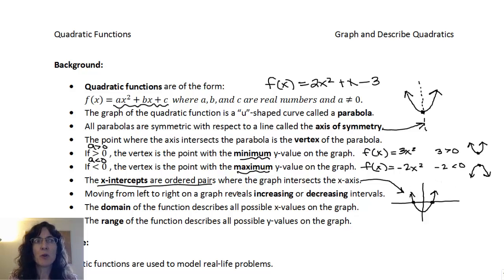When I go from left to right on this graph, so when I'm headed in this direction, you can see that it's going down. And then when it hits the y-axis, then it starts to go up again. So this one is decreasing and then increasing. And for intervals, so for this interval to the left of the y-axis, we would say decreasing. And then for this interval to the right, this part would be increasing.